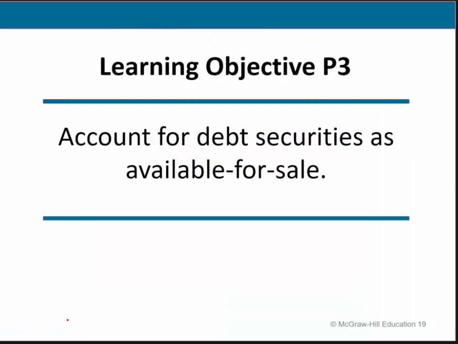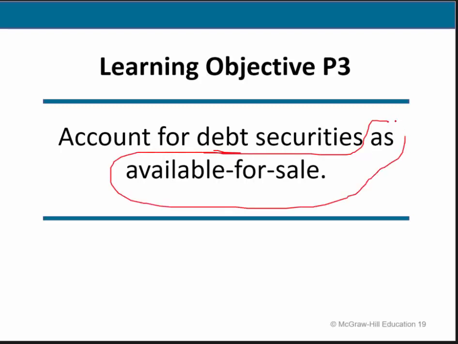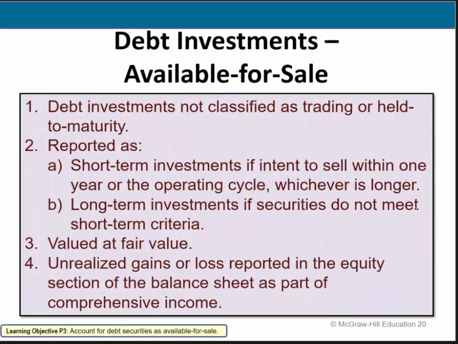Now, what I want to talk about are debt securities, we're still in debt, that are classified as available for sale, or sometimes we say AFS. Okay? Now, I love this little definition here. Debt investments that are available for sale are those that are not classified as trading or held to maturity, the previous two categories. And here, I'm going to make it a little easier for you. I'm always going to tell you with the debt investments if they are classified as trading, or rather held to maturity, or rather available for sale. Okay? I'll always tell you that.